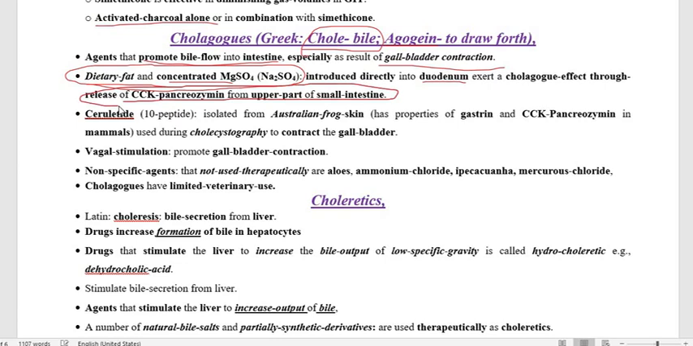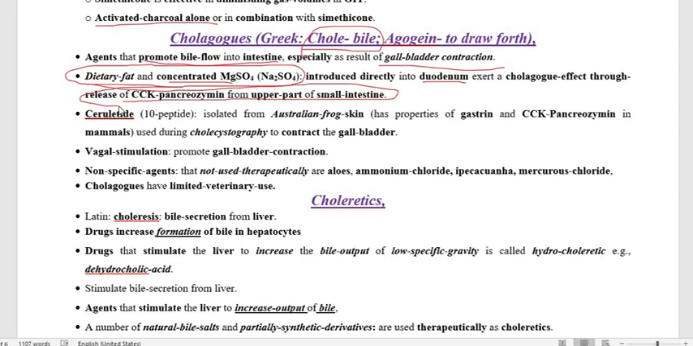So the main function of the fat and the magnesium sulfate is to help release the cholecystokinin pancreozymin, which is a digestive hormone, and which helps to digest.